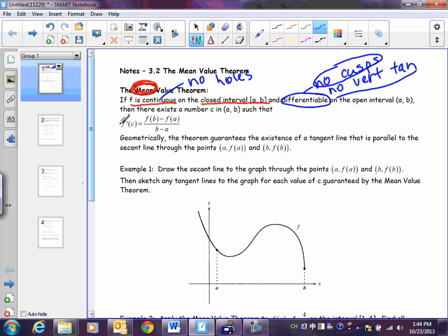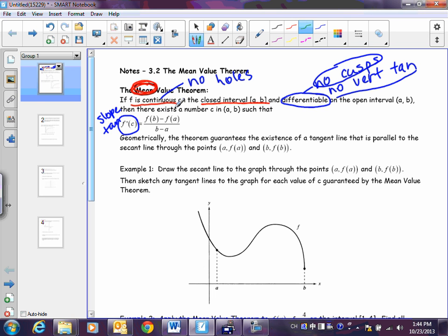First of all, f prime of c. What does f prime mean? The derivative, right? And what is the derivative? Slope of the tangent line. So let's write that over here. Slope, and that's of the tangent line. How many points are associated with the tangent line? One point. So see how there's just one c there.